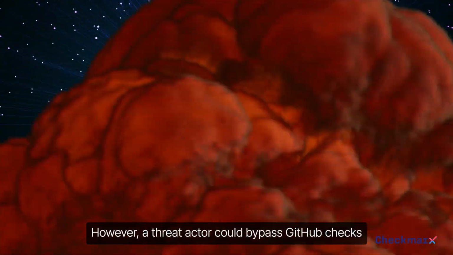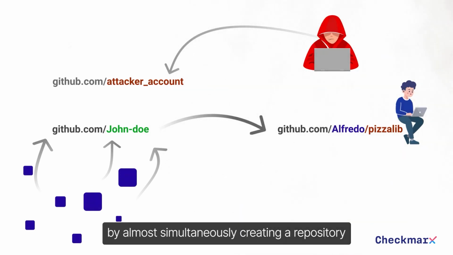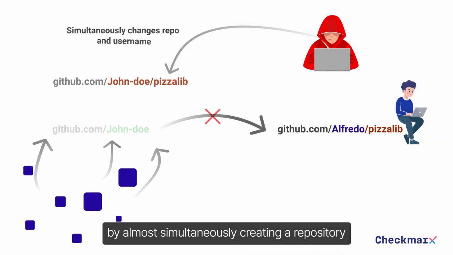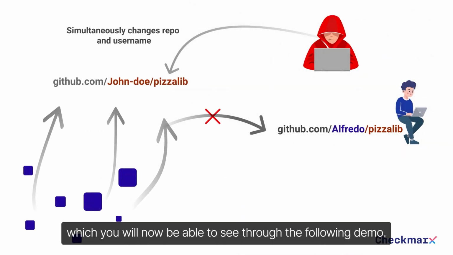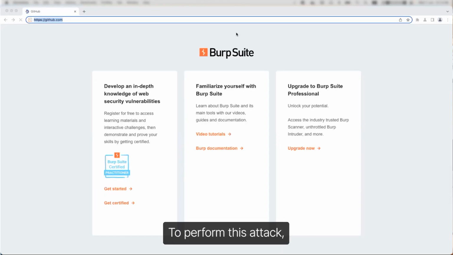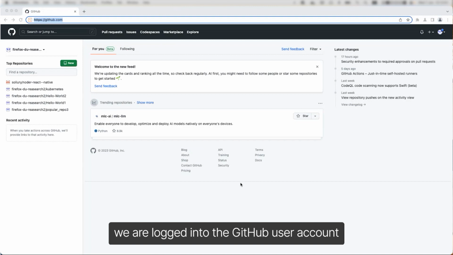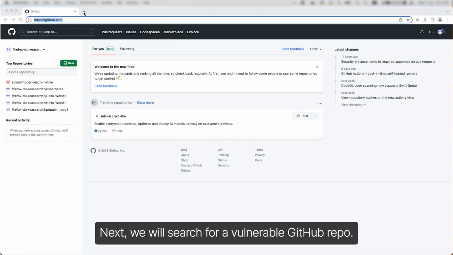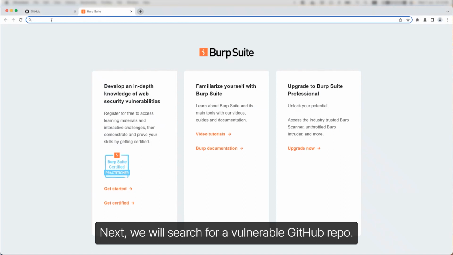However, a threat actor could bypass GitHub checks by almost simultaneously creating a repository and changing the username, which you will now be able to see through the following demo. To perform this attack, we will first ensure we are logged into the GitHub user account from which we will be performing the attack. Next, we will search for a vulnerable GitHub repo.